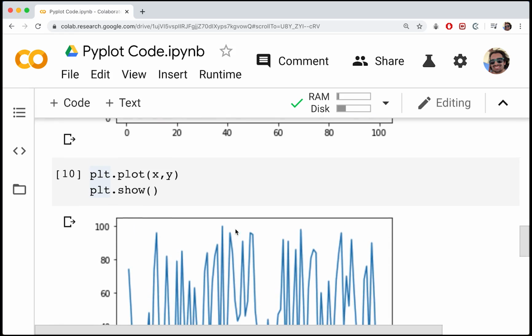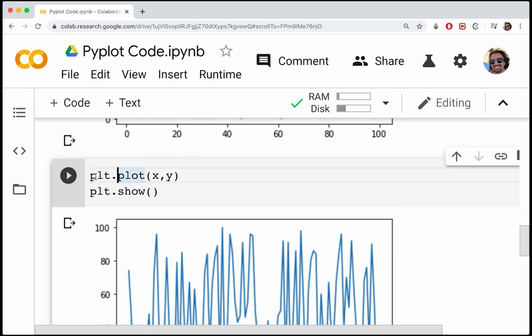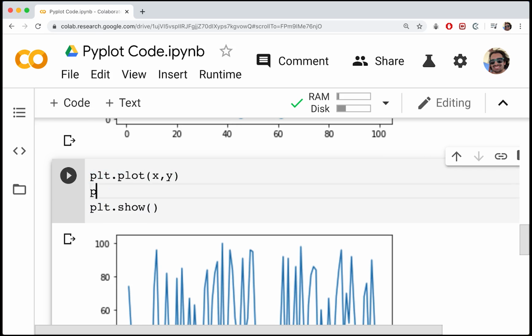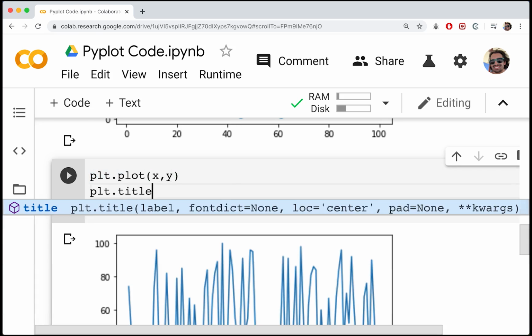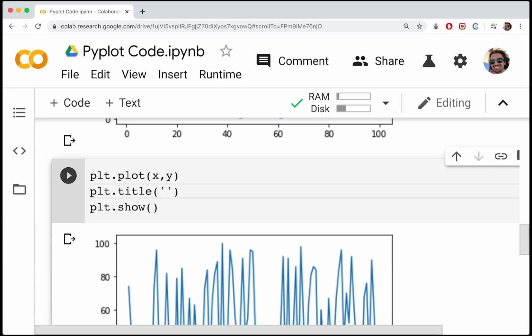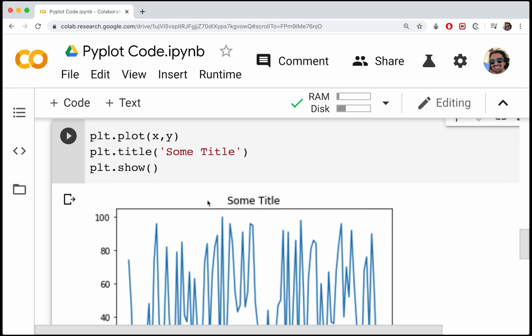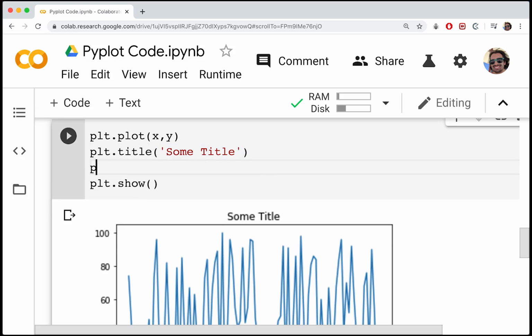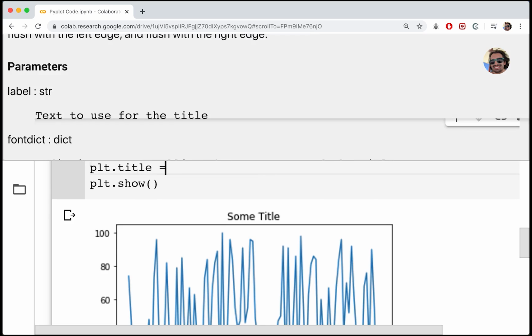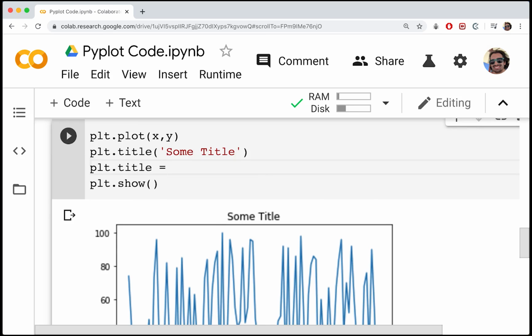All right, so we want to first add a title to this plot. What we're going to do before we do plt.show is do something like plt.title, okay? And then we're going to put our title in a string here. So let's just say, I don't know, some title. Let's go up top. Okay, we can go ahead and run that, and you can see that's provided a nice little title there. Note that this is a function call, okay, so you do have to do title and then the title in the brackets here. Make sure not to do plt.title equals, because then that reassigns the function, and then you kind of have to re-import matplotlib pyplot and run through all these steps again.